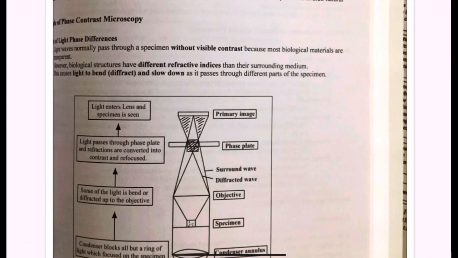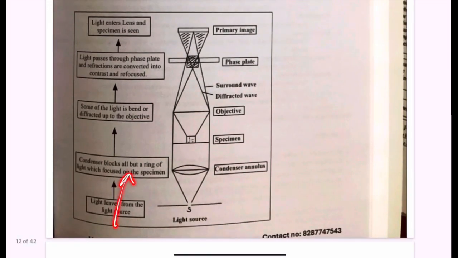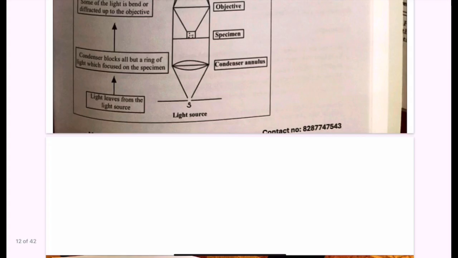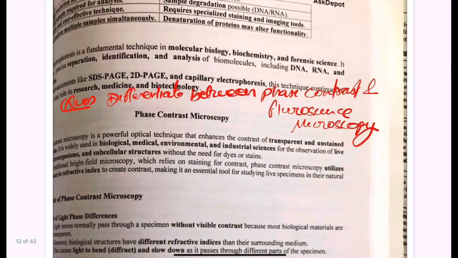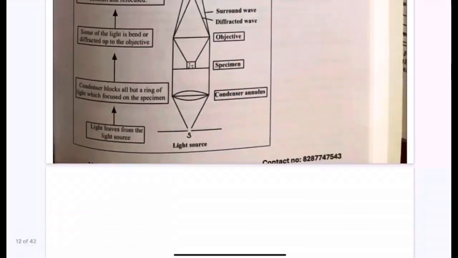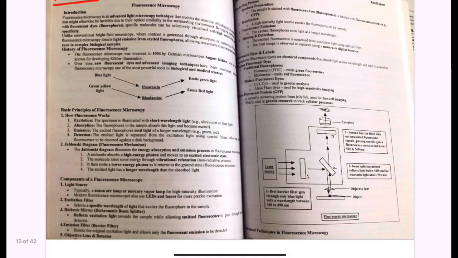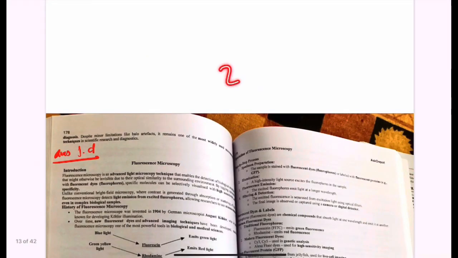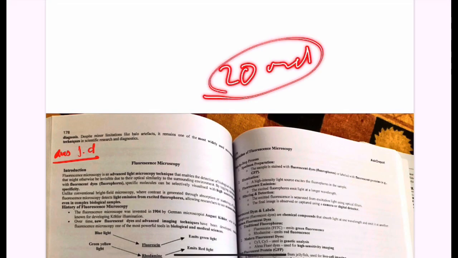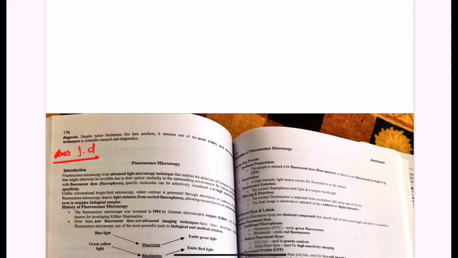There is proper content on how the light comes from the source, then how it is bent inside the condenser, how the light will interact, and how it will form the primary image. This is how phase contrast microscopy works. Then there is fluorescence microscopy. Again, if the question has been asked for 20 marks, then you will go into detail: principle, structure, diagram, parts, everything.